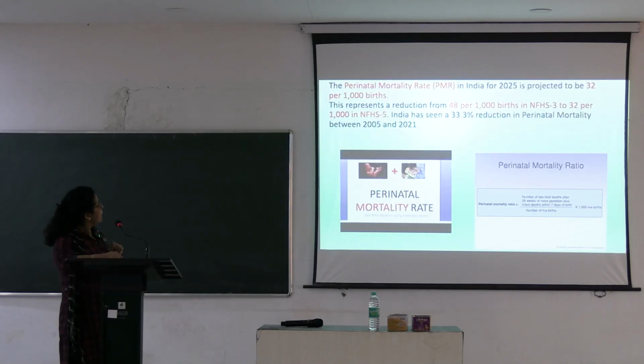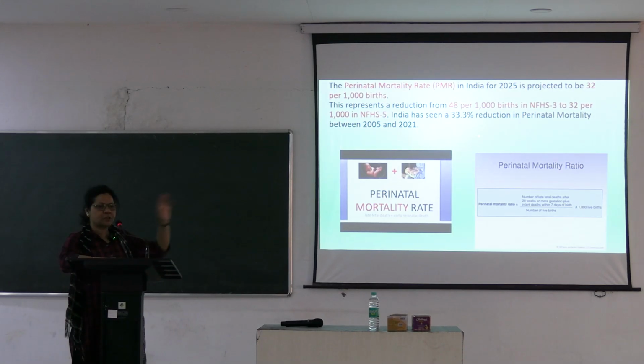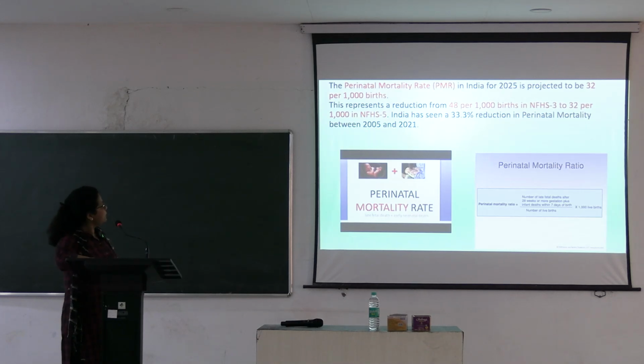So the perinatal mortality in India for 2025 is projected to be 32 per 1000. So 25 is gone. We are waiting for the data in 26. It is still pending. This represents a reduction from 48 to 32 in the National Family Health Survey 5.